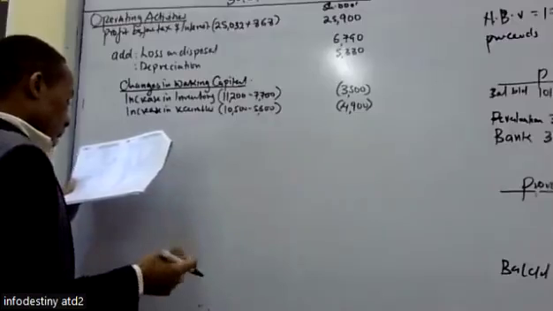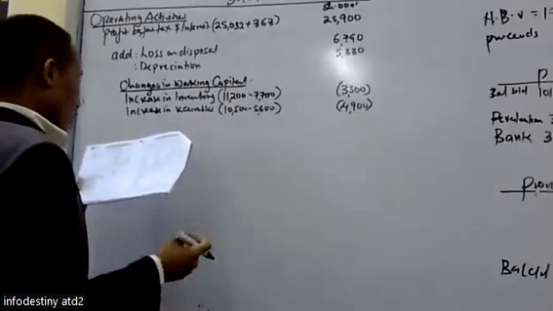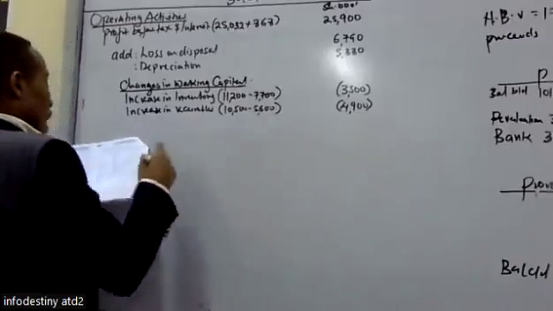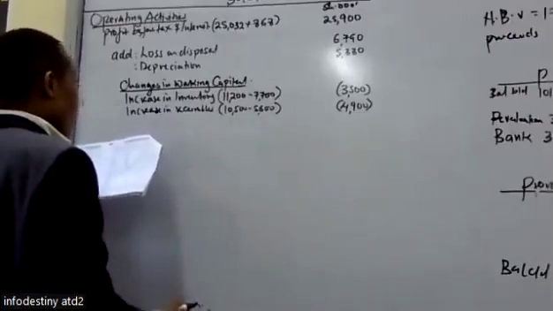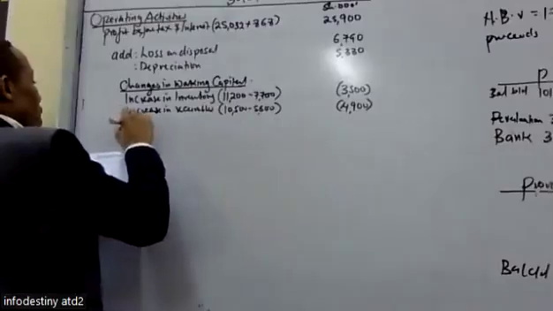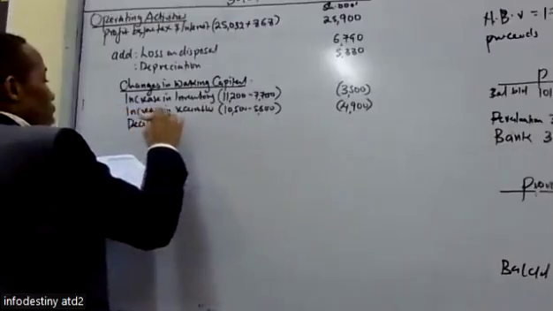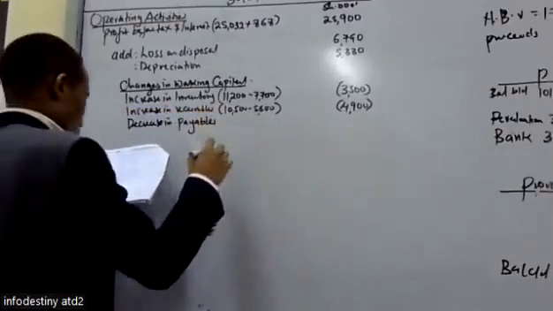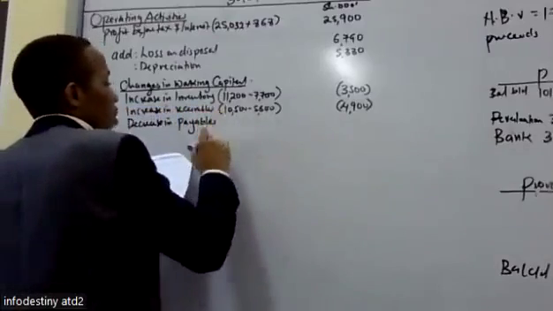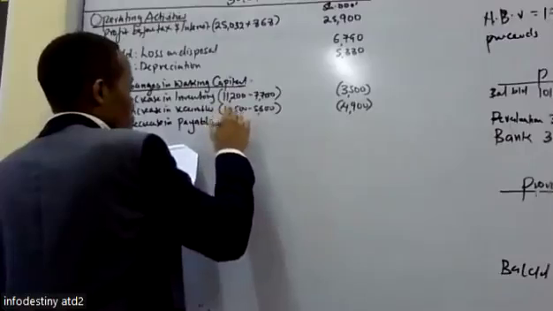So we go to the current liabilities and pick the accounts payable. We pick the accounts payable from 5,600 to 4,900. That's a decrease in payables.